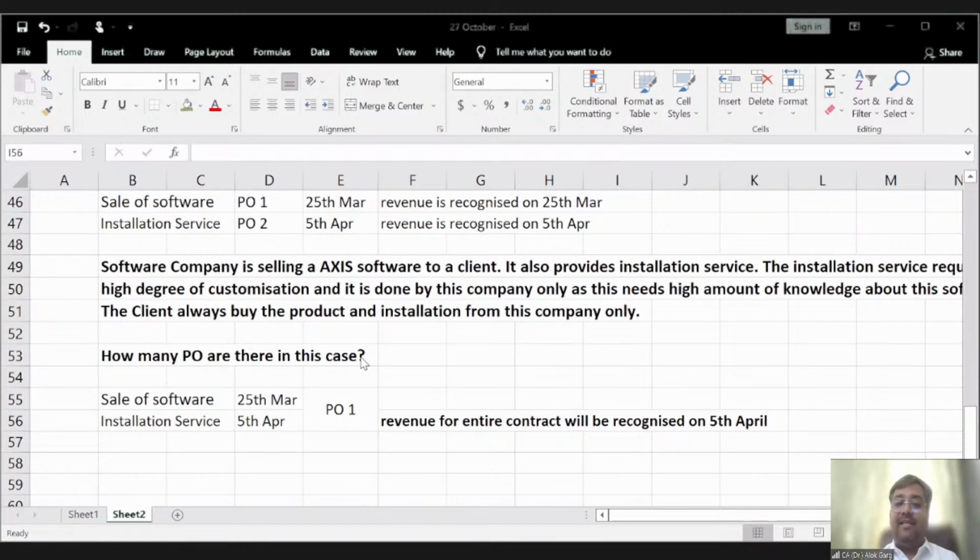Soham is now saying, sir, full concept clear now about contract and performance obligation. Great, Soham. I'm glad that a lot of people are saying that, sir, everything is clear so far. I'm very happy, guys. Thank you so much.